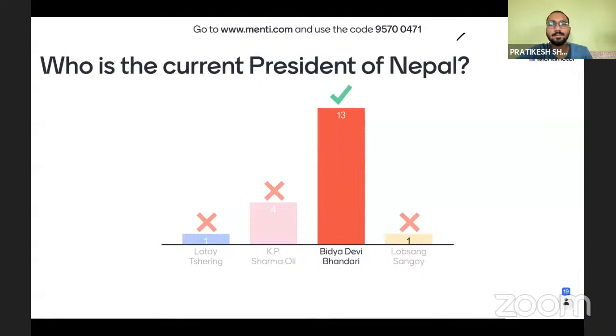Right. So many of you have marked it correct. Vidya Devi Bhandari is the current president of Nepal. She was first appointed as president in 2015, and she was the first woman president of Nepal. And again, she was reappointed in, I guess, 2018, if I'm not wrong.